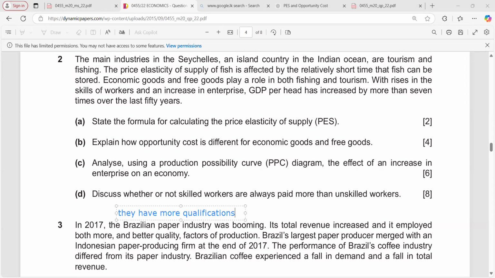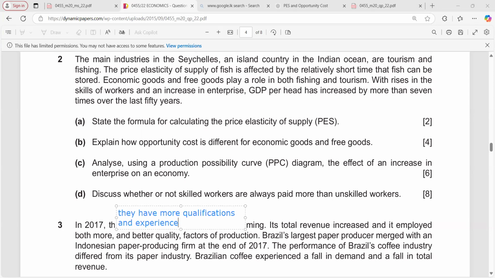They have more qualifications and experience, which will make them more valuable to employers.